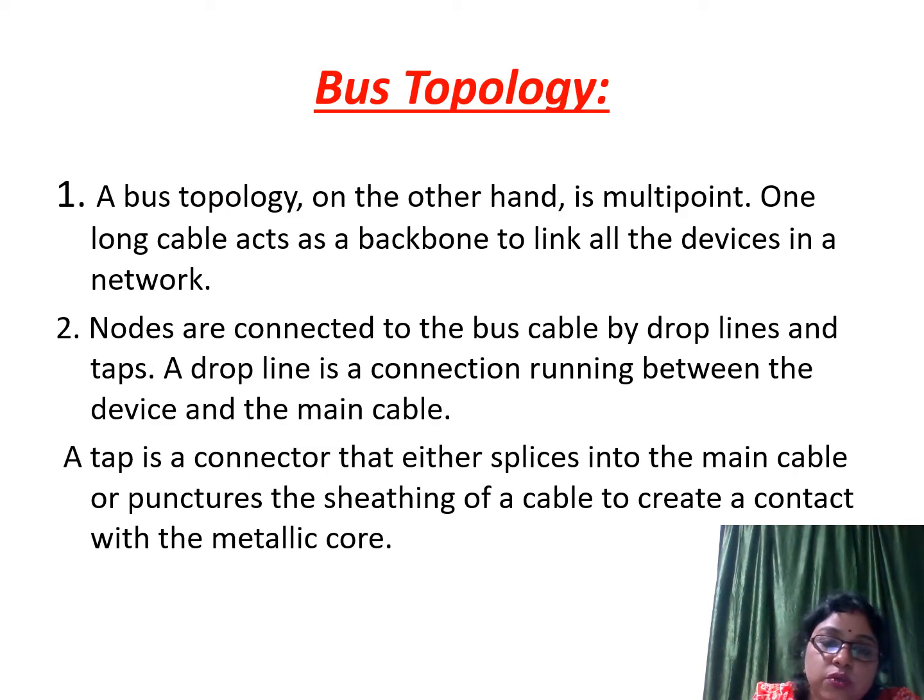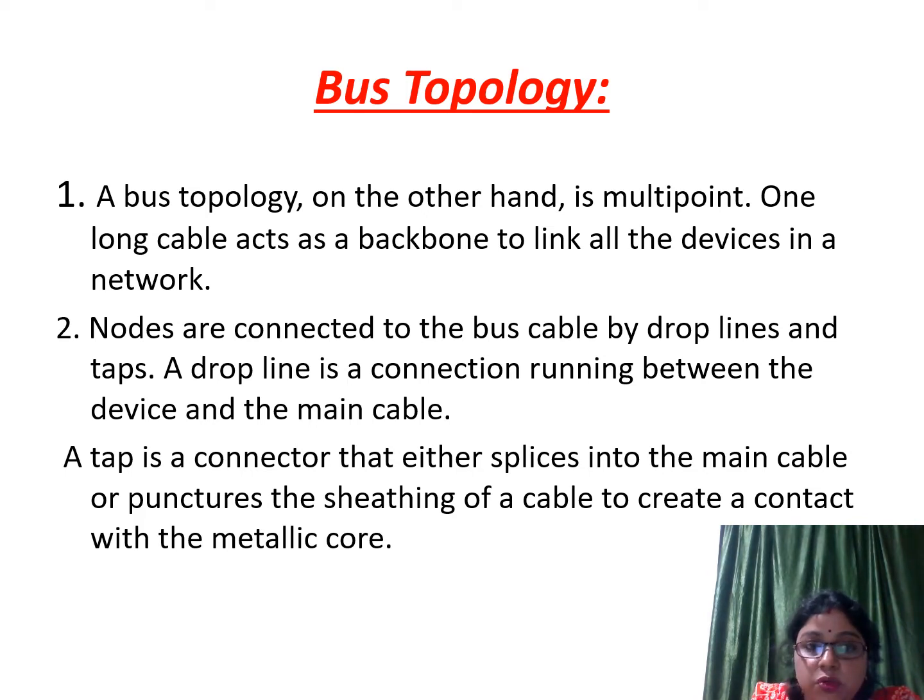After the mesh topology and star topology, now we will discuss the bus topology. In the case of mesh topology and star topology, a point-to-point connection is present. But in the case of bus topology, a multi-point connection is established. Multi-point connection means one link or one channel is shared between different devices.